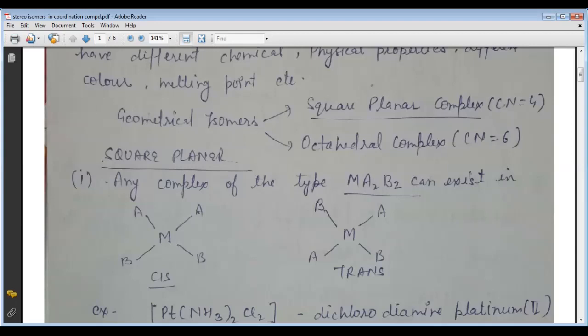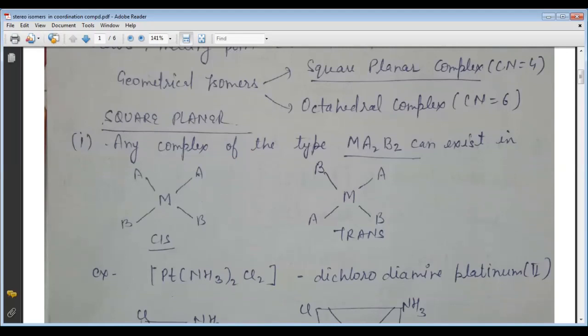Now go to the square planar. In the cis-trans isomers of the square planar complex, there are various types of isomers. Firstly, we take a complex of the type MA2B2, where M is a metal and A and B are the respective ligands. We can see that the first structure is called the cis and the other is the trans. Thus geometrical isomerism is an important key to coordination compounds with coordination number 4 or 6.